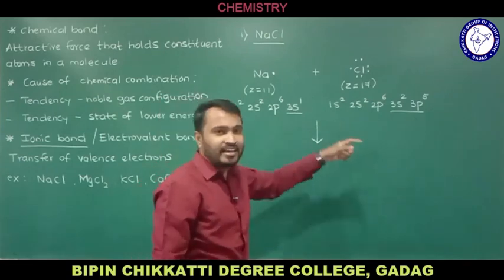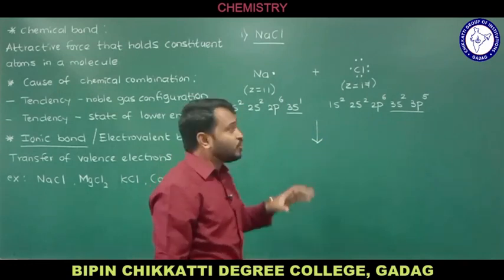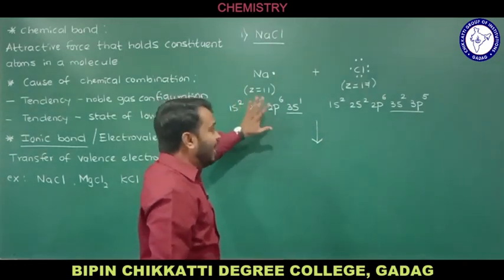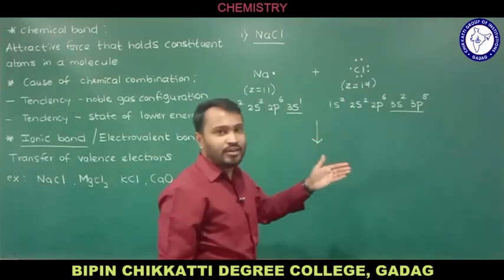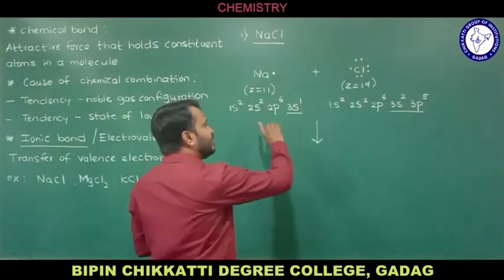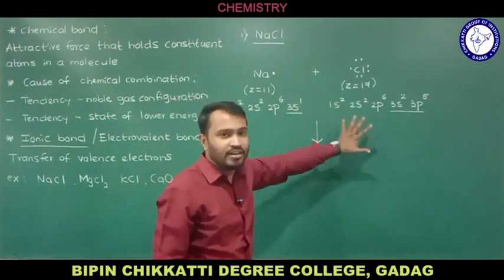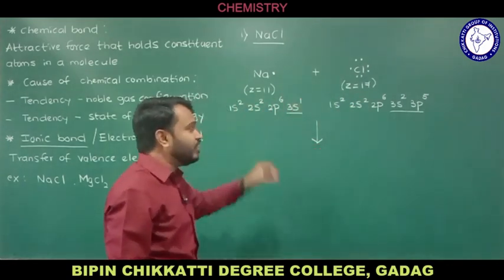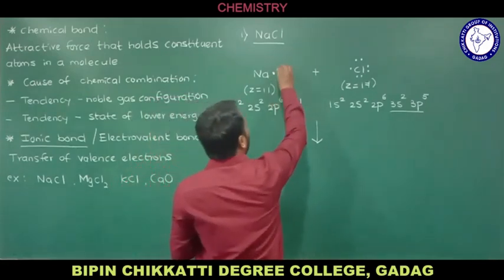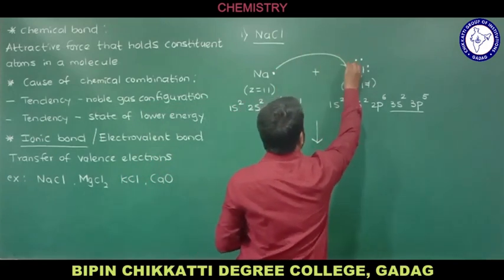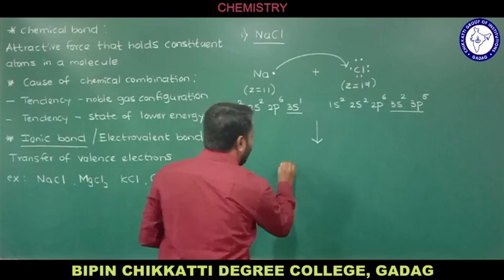Chlorine has 7 electrons, so Cl needs 1 electron to attain the octet rule. Sodium has 1 extra electron and Cl needs 1 electron. So there will be a transfer of a valence electron from sodium to chlorine, so that a stable molecule is formed. This 1 electron is transferred from sodium to chlorine, and after that what are we going to get?